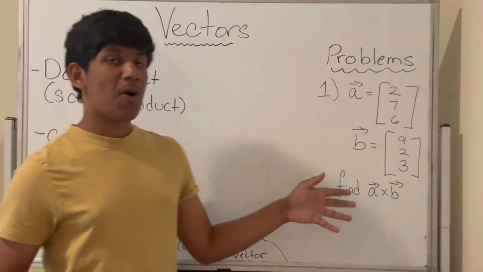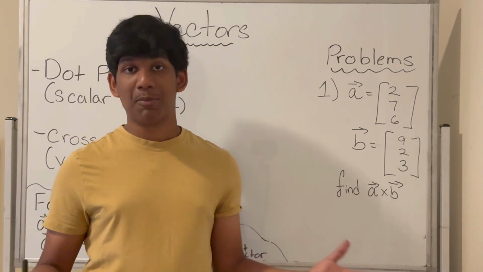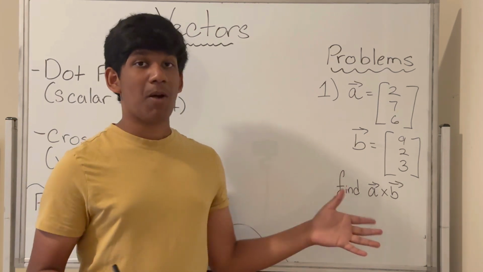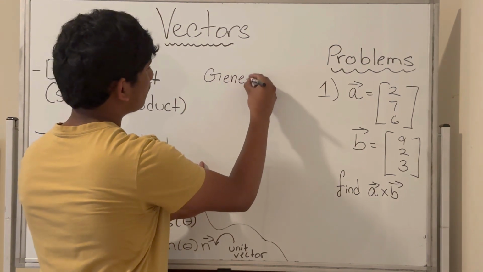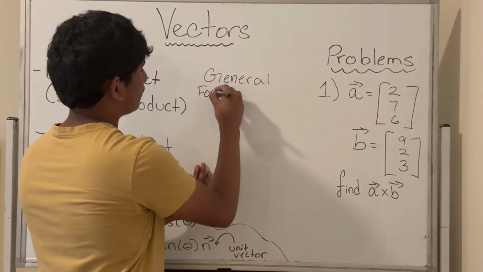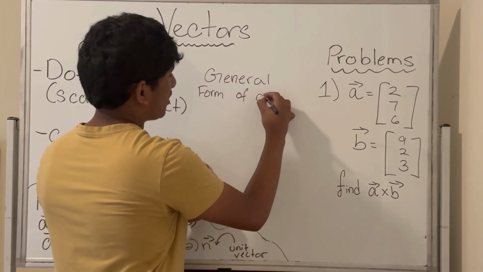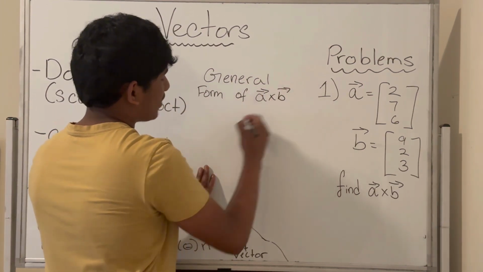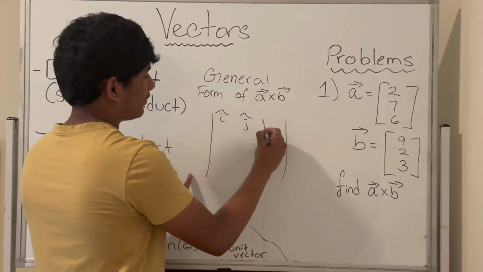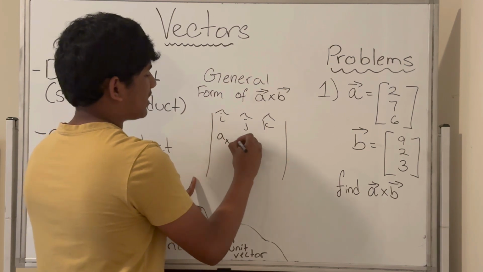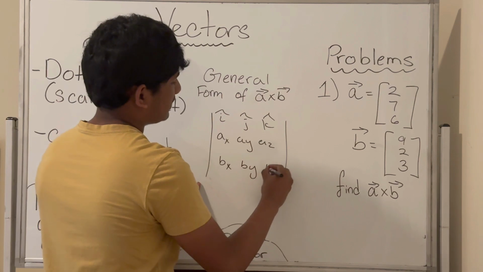So we're going to solve this problem over here using determinants. If you want to learn more about determinants, please visit my videos on determinants. But right now, we're going to go straight to problem solving. But before that, let's talk about the general form of A cross B in terms of determinants. So, we're taking the determinant of i hat, j hat, k hat, Ax, Ay, Az, and Bx, By, Bz.